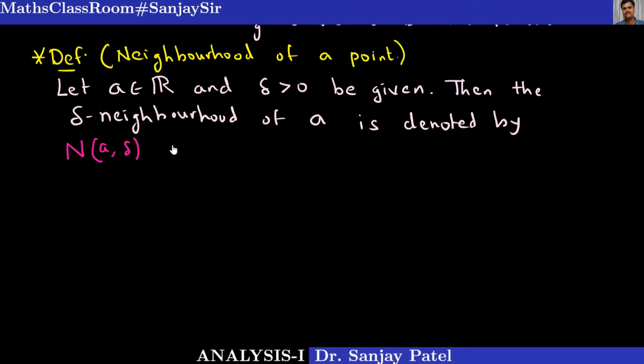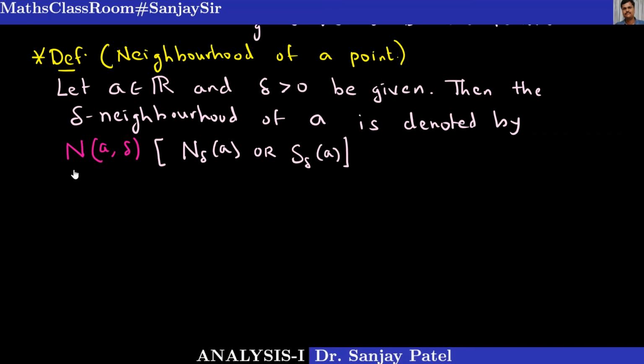There are other notations also, like one can write N delta of a, and there is one more notation, S delta of a. So the delta neighborhood of a is denoted by this symbol.